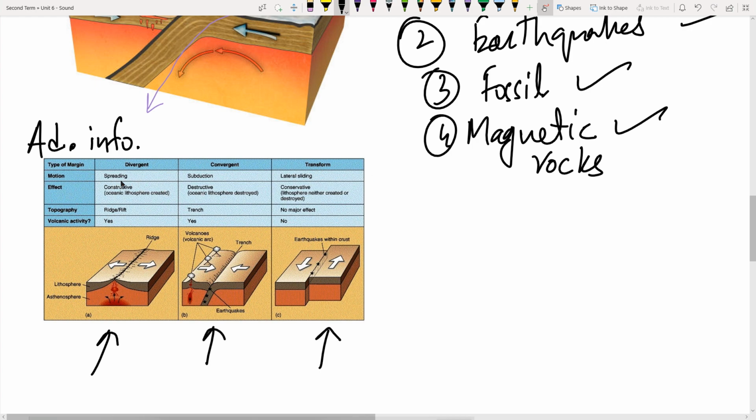The motion which is spreading, like the plates are moving away from one another, you see cliffs forming, right? Then we have subduction, in which mountains or ridges are formed, trenches are formed, right? As a result, volcanoes are also forming on the side which is going up, and the side which is going down creates a trench or this ridge, right? And then we have the lateral sliding, in which there is not much of an issue. It is conservative, so there is no change on the terrain, but you see minute earthquakes coming around, right?